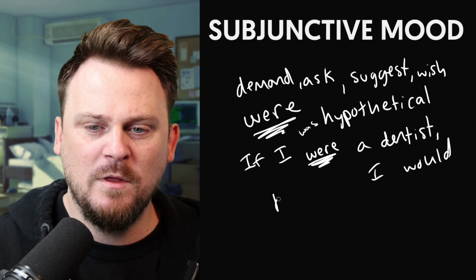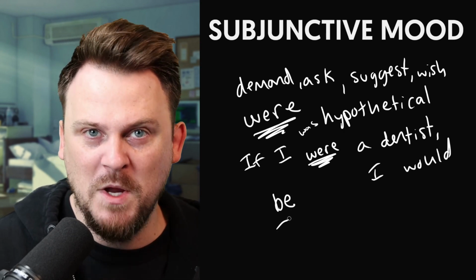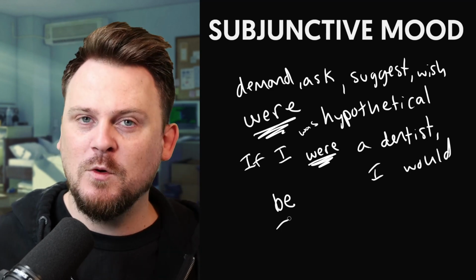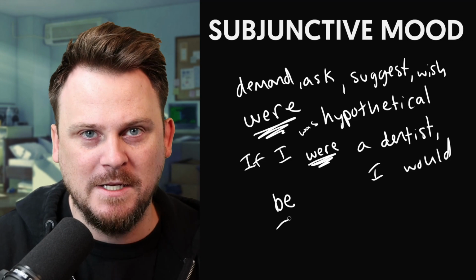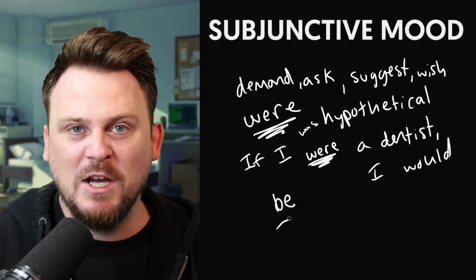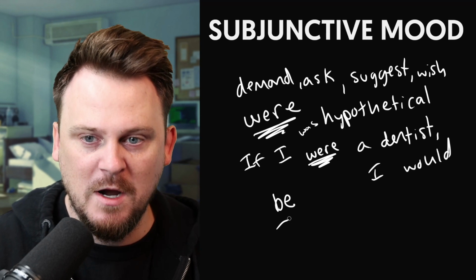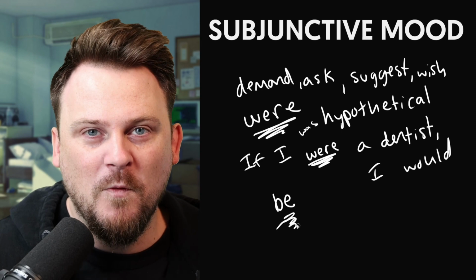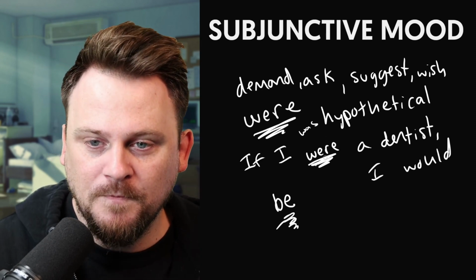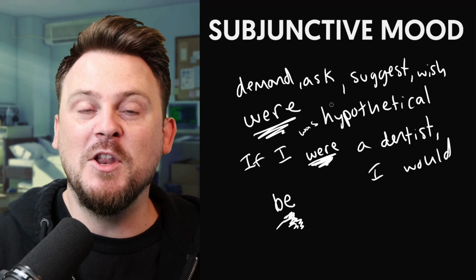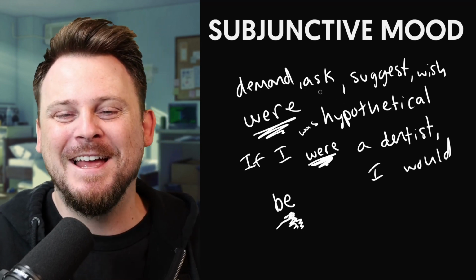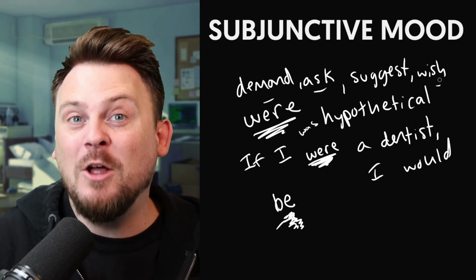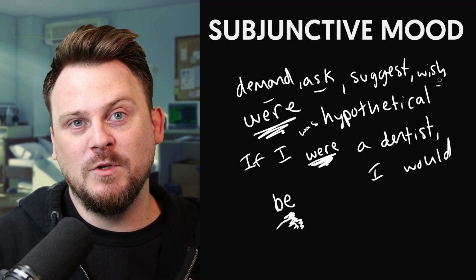And it's the same thing with be. I gave the example of be. I suggested she be patient. Doesn't agree. Yes, that's true, but I'm marking it. I'm letting people know that this was a suggestion that I gave to her, and that not agreeing of be in its simple form is a little marker. So the were and the be, right, and the not agreeing in general after words like demand, ask, suggest, and wish, these are ways to tell you, hey, this is subjunctive mood.